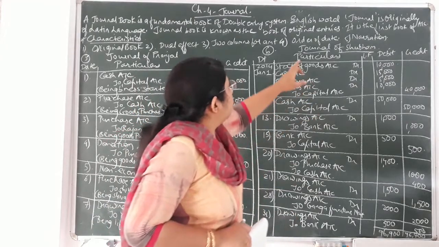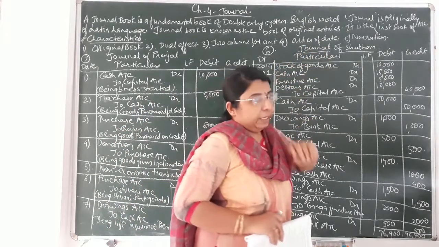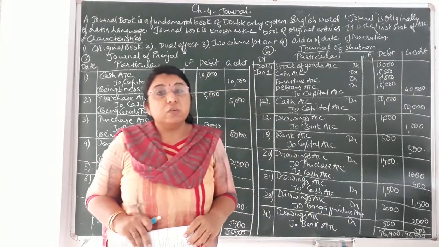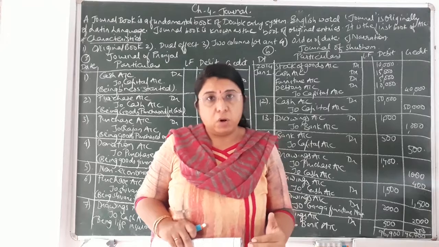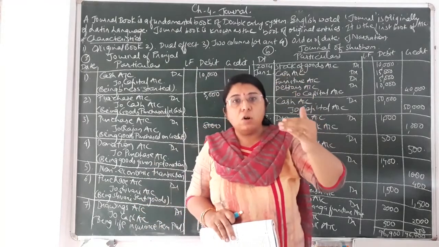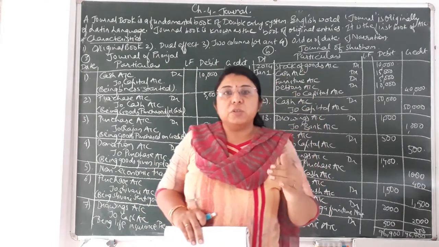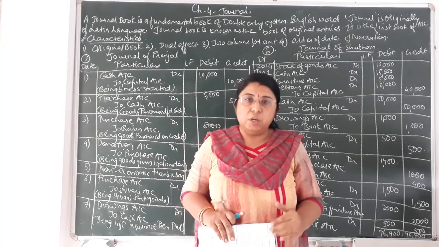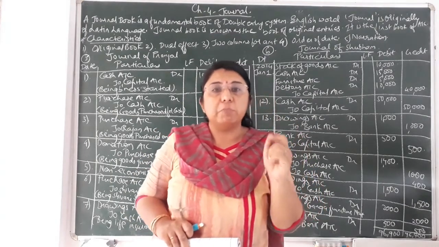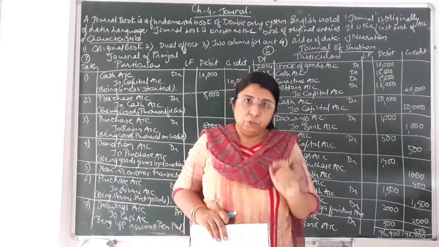Now the fourth one, that is order of date. This is very important. In the journal book, whatever transactions we are recording on a daily basis, all the transactions will be recorded in chronological order of dates. According to the date you can verify that particular transaction in the journal book.